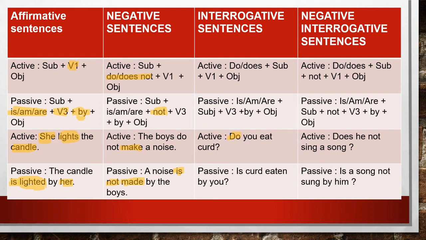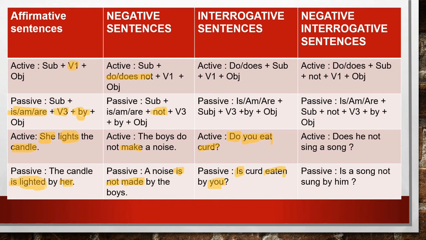So do is used here. Clear? You is the pronoun used here. Eat is the verb and curd is the object. So as per the rule, first of all, you will write is, then the object, that is the curd, then the verb, that is eaten, and then by, that is the preposition, and lastly you will use the subject. As I told you earlier, you will not change you. You becomes you only. Subject and object of you are the same. Clear? So that's why we haven't changed the pronoun here.